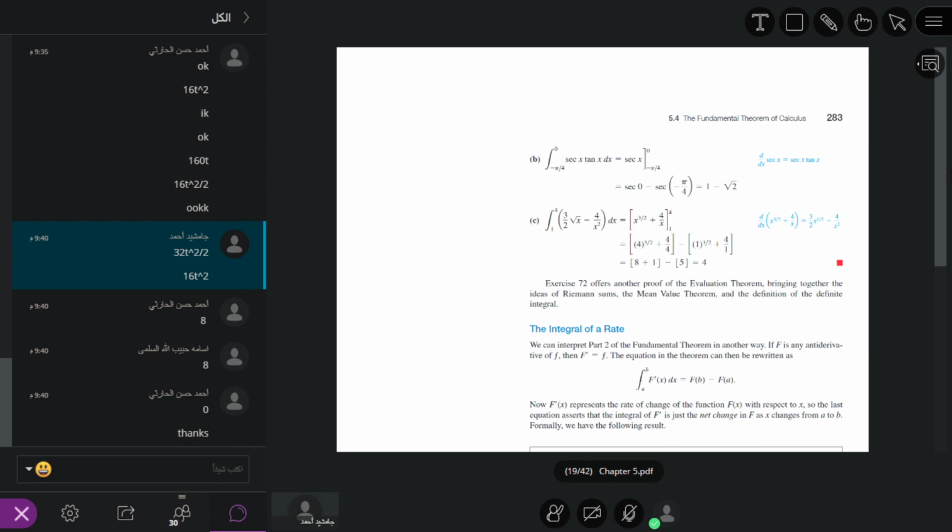It means F of b minus F of a is equal to the definite integral from a to b of F dash of x dx. So this is our today's lecture. Now if you have any question, you can ask me.